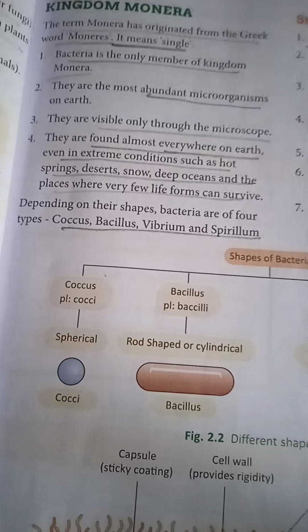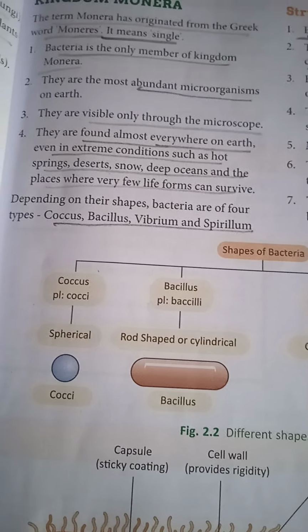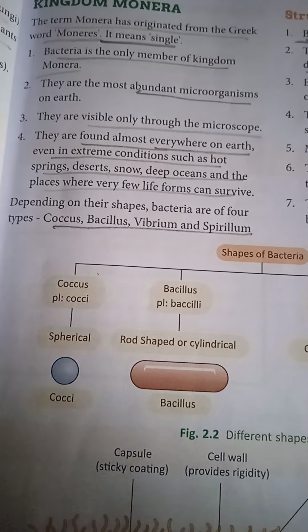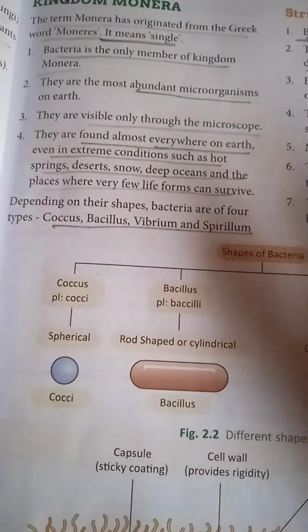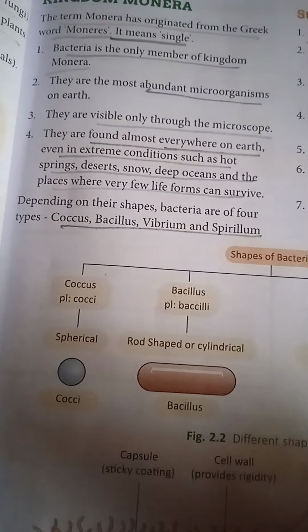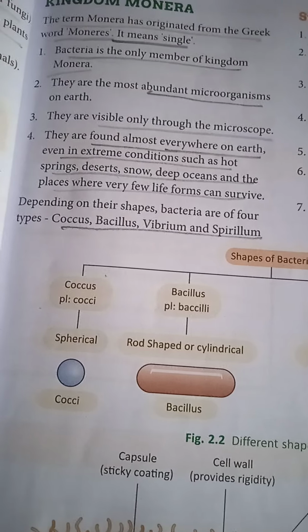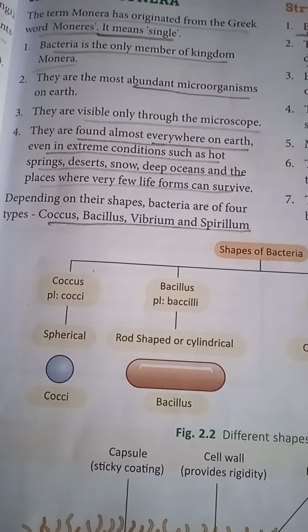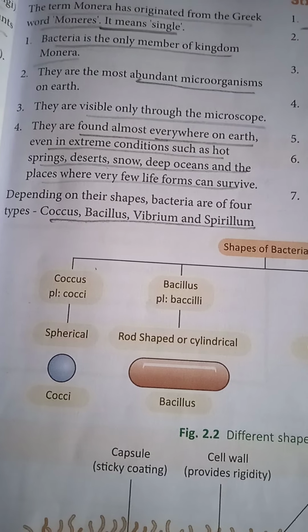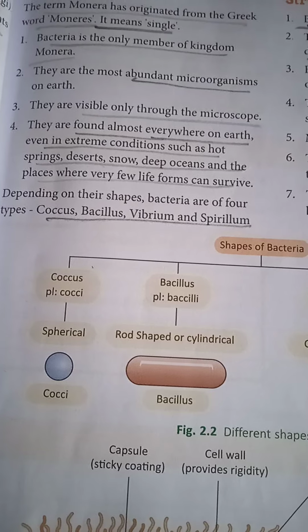Although you are holding the pen, the books, the cell phone, everywhere bacteria are present, but we are not able to see them. Why? Because they are very small, we can see them only through a microscope. They are found in different areas, whether it's a desert, a moist place, a damp place, a snowy place, deep oceans, everywhere different kinds of bacteria are present.